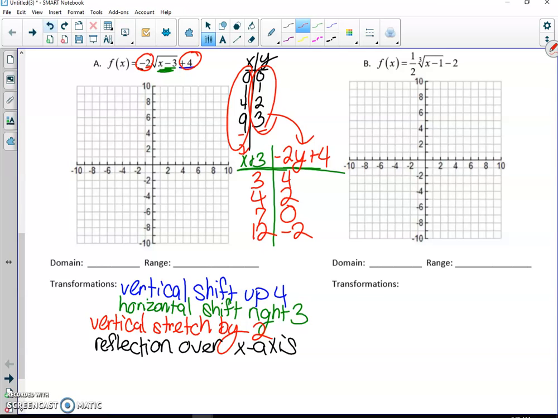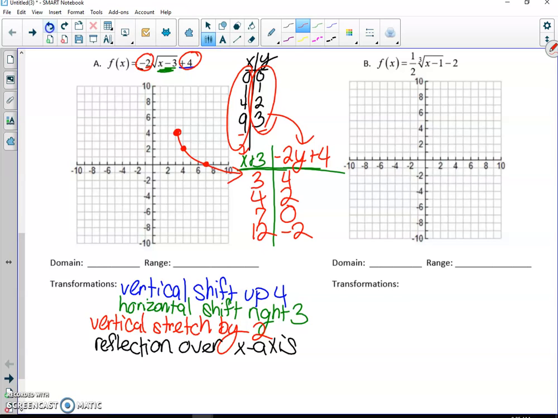And then we'll just plot our points, right? So we have (3, 4), (4, 2), (7, 0), and then (12, -2) is off the grid. And then remember, our graph starts at that starting point and then just goes off to the right in this case, okay?